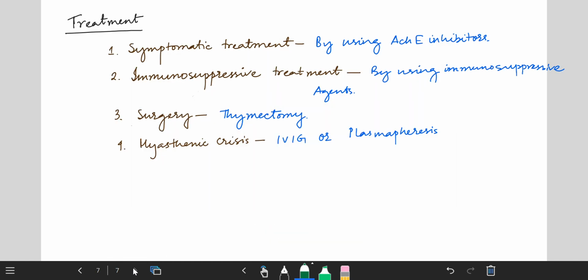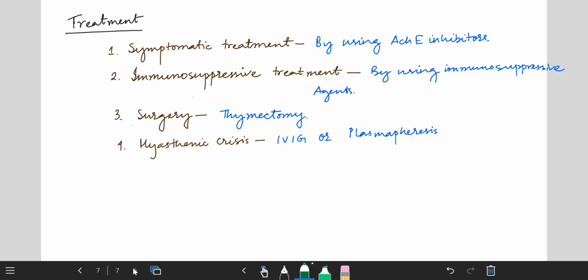Now, what is the treatment? First, treatment should be symptomatic, using acetylcholinesterase inhibitors such as pyridostigmine and neostigmine. Second is immunosuppressive treatment using agents such as cyclosporine, azathioprine, cyclophosphamide, etc. Third is surgery.